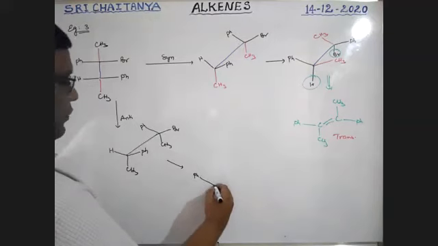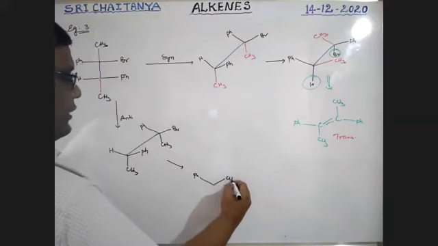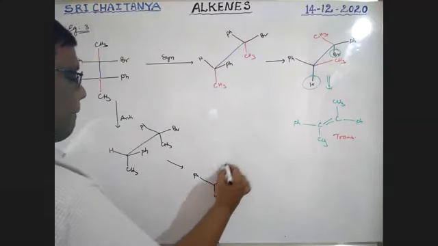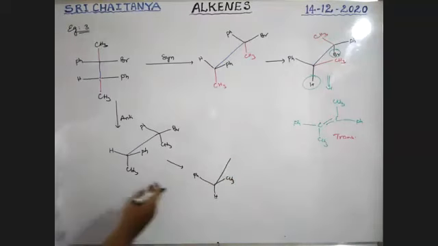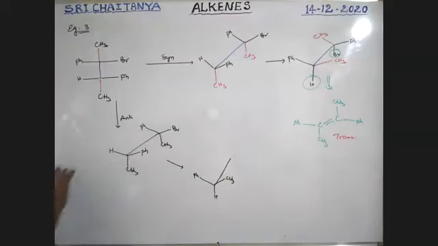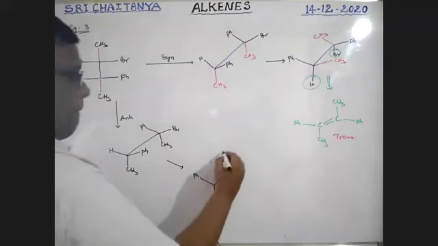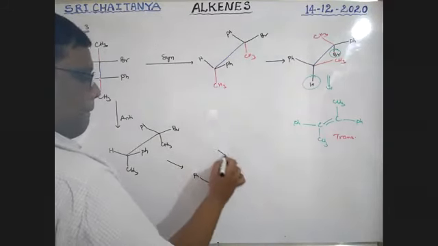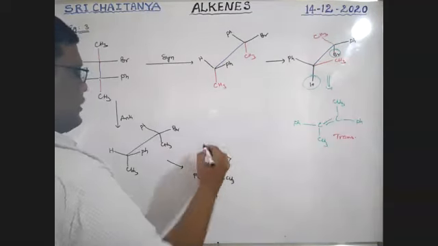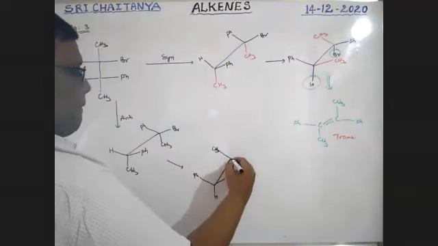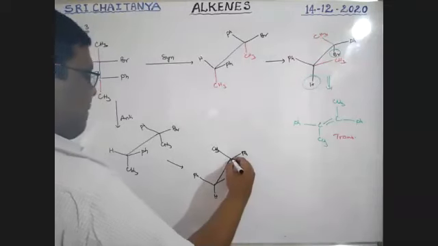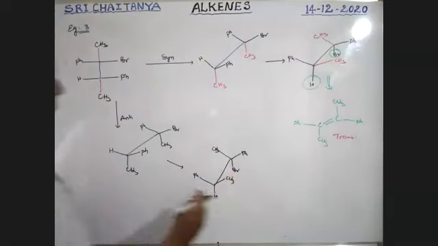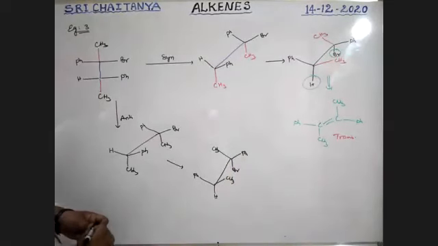Now this is anti-clockwise rotation. Here Ph, here CH3, here H. Next, it is clockwise rotation. Here CH3, here Ph, here Br. Sorry.